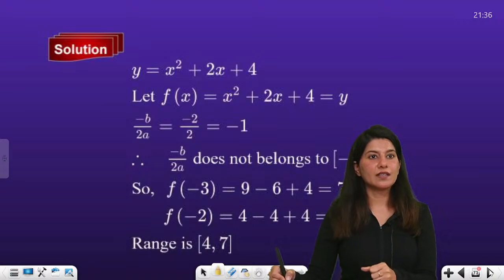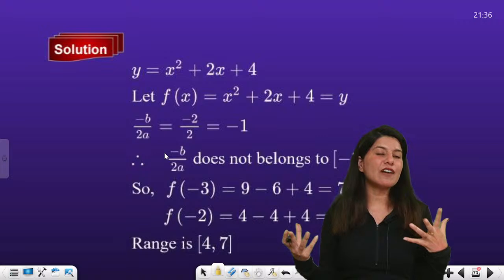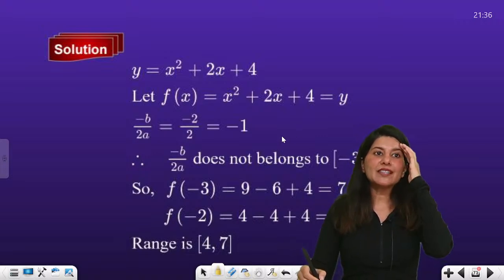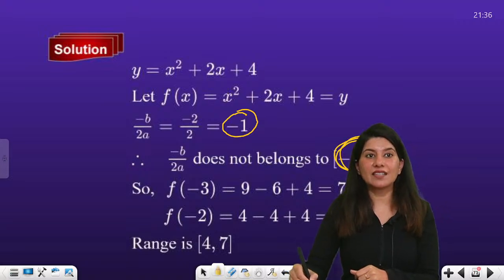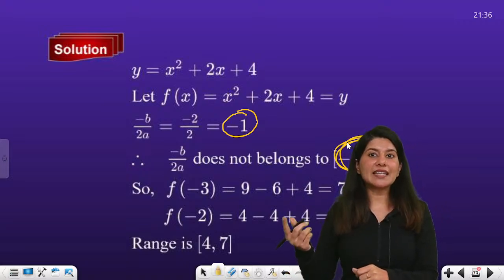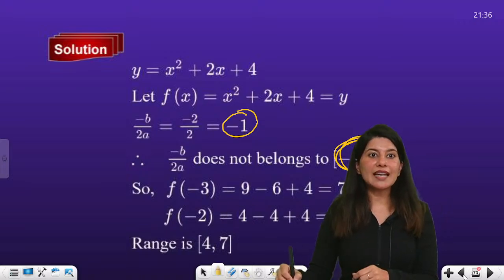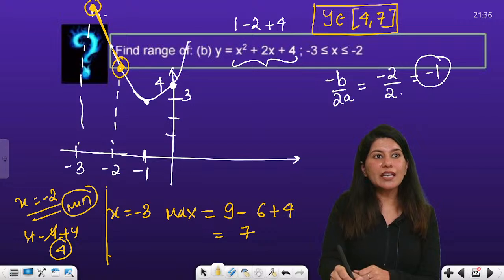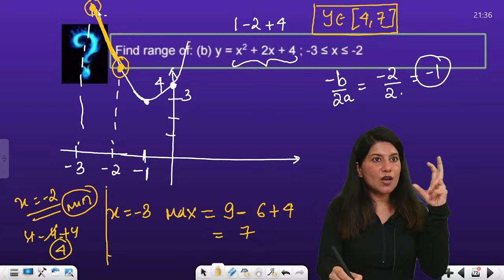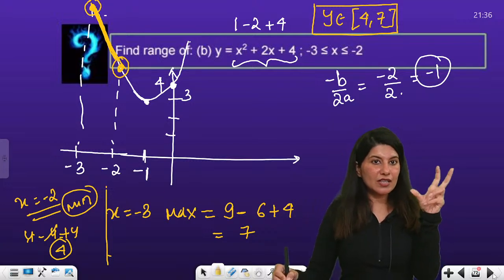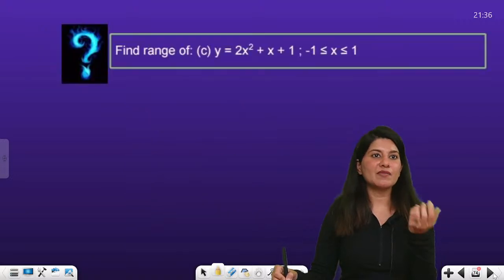4 to 7. Clear? So basically how to, without a graph, how will you solve? First of all, let us understand the vertex is -1, which does not belong to this category. If it belonged to this category, then the method would have been different, right? If it doesn't belong to this category, then we can clearly say the graph will be a straight line, only the straight line part of the parabola will be there. So that's why at -3, -2 we can get the minimum and maximum value.